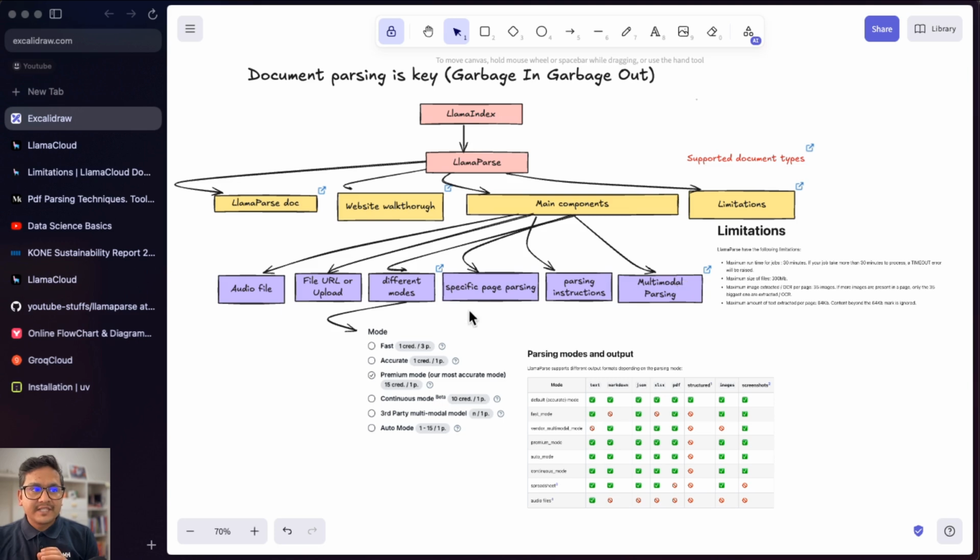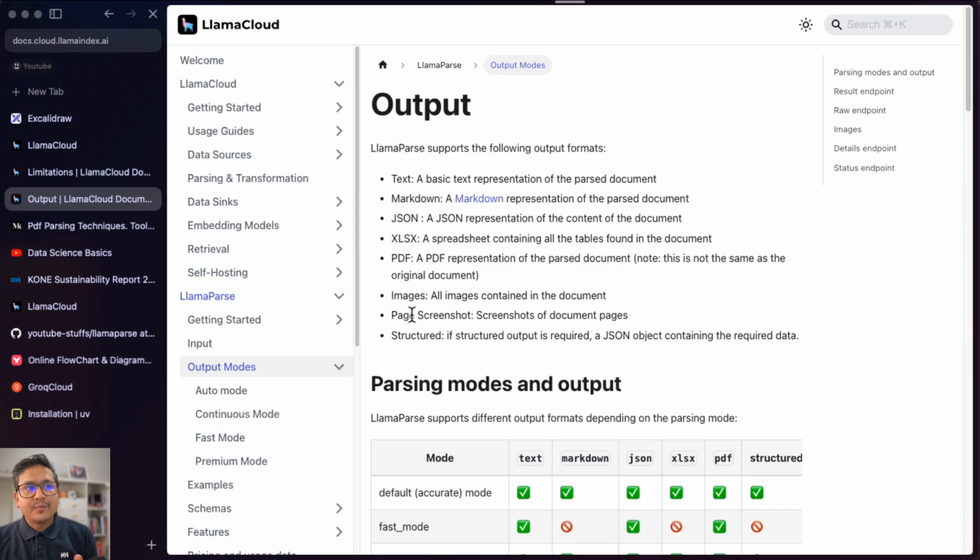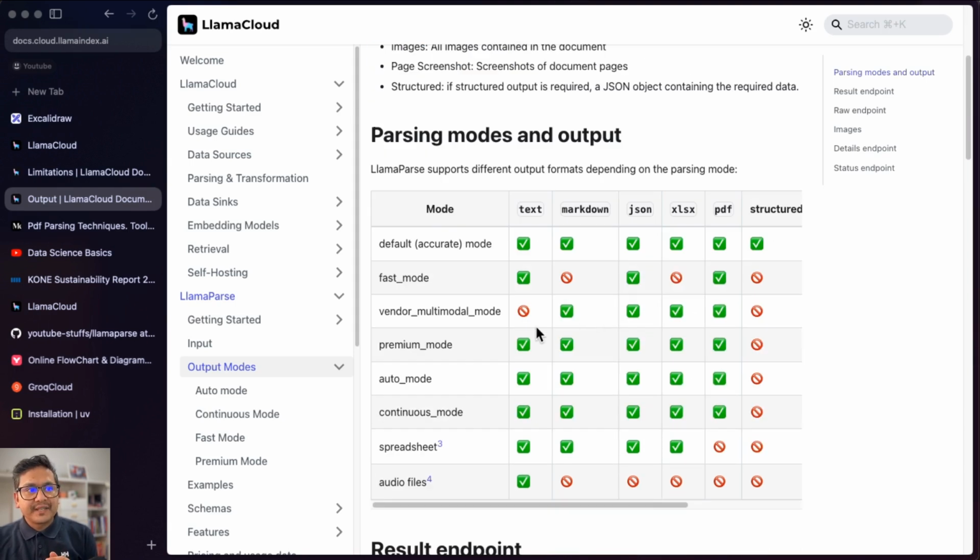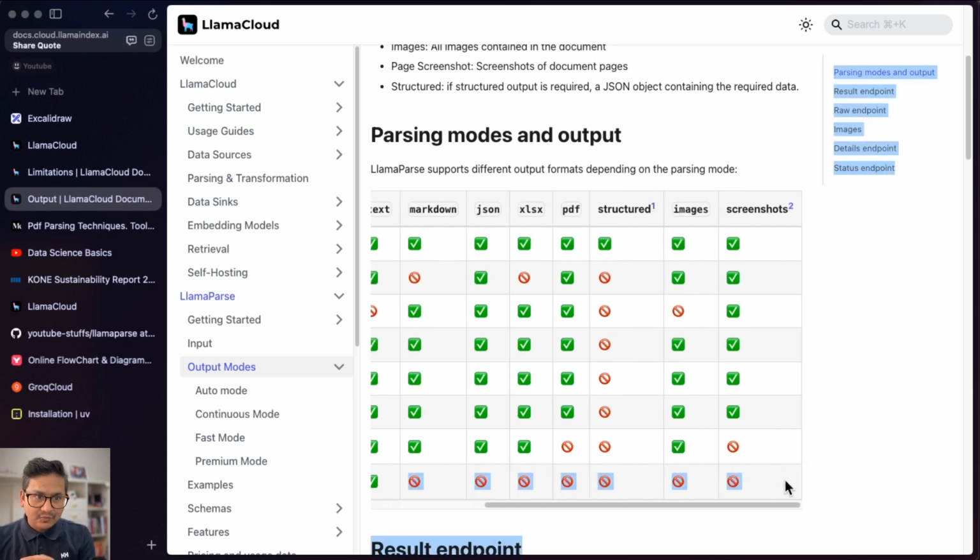And one special thing is also the different modes, right? There is a document for the output modes. So you can see that the default accurate mode can be outputted into these different formats, and some of the things didn't work there with the structures and the PDF, because in the audio files you can just have it in the text, you can't have it in the other output formats.